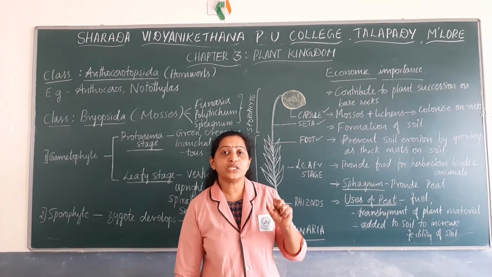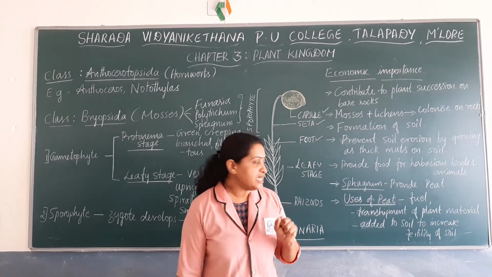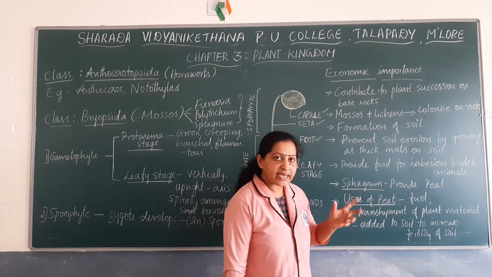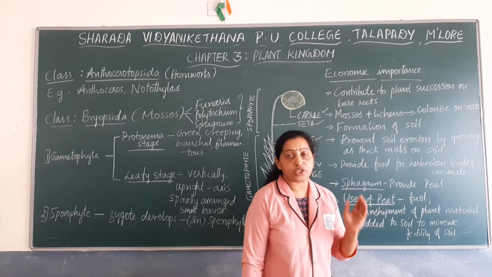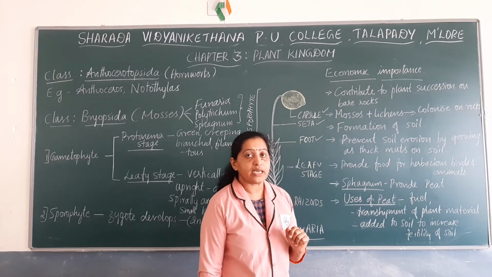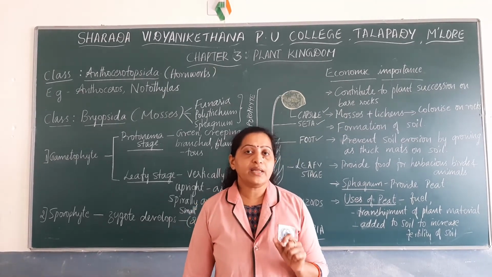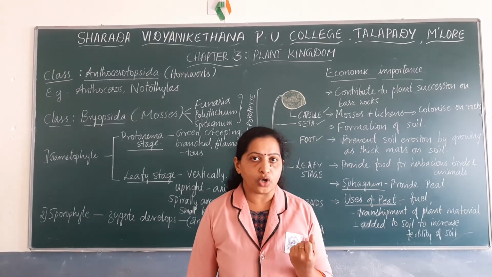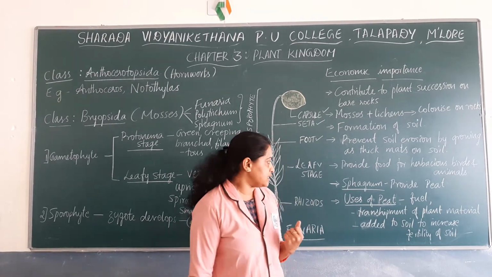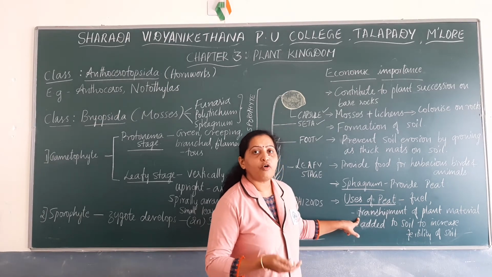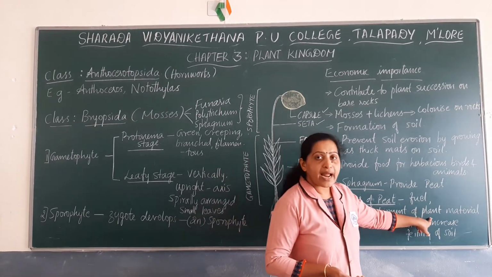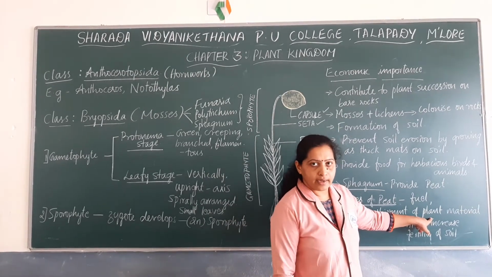And peat, since it has the ability or capacity to hold water, is mainly used for packaging or for transshipment of plant materials or even plant cuttings. Okay, since peat has the capacity to hold water, being a water holding substance, it is mainly used for packaging or transshipment of plant materials or plant cuttings.